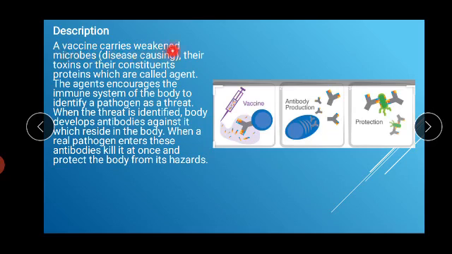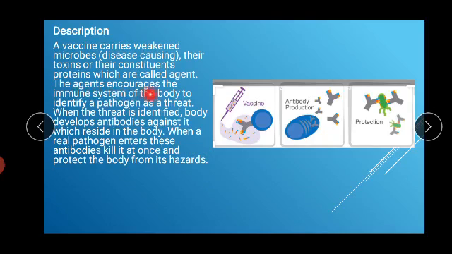A vaccine carries weakened microbes, disease-causing toxins, or their constituent proteins, which are called agents. For example, students, if we give a chickenpox vaccine to a person, then that vaccine will contain the weakened microbes of chickenpox. Weakened microbes means they will not cause the disease in the person.